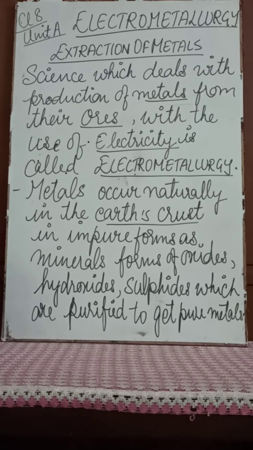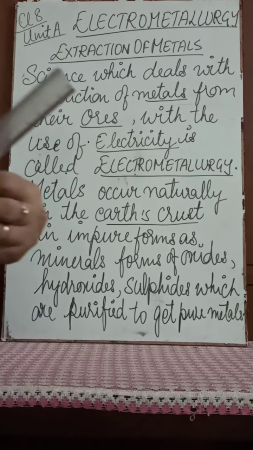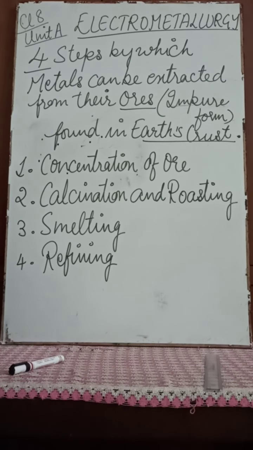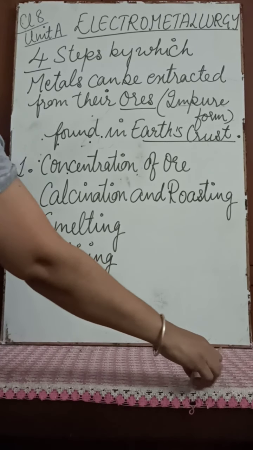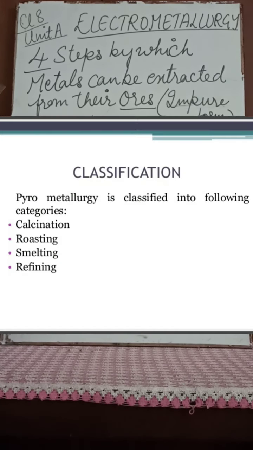Now we shall understand the steps of electrometallurgy. What are the different steps used in the process of electrometallurgy? I told you, there are 4 steps by which the electrometallurgy process is completed, by which metals can be extracted from their ores.